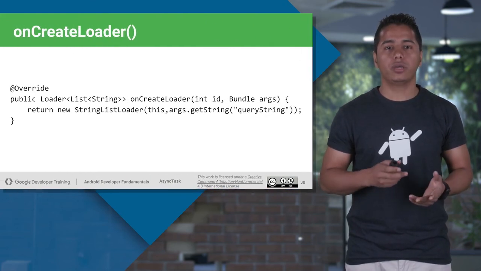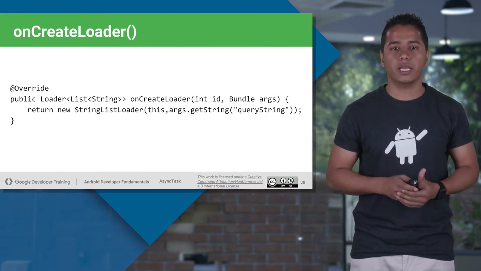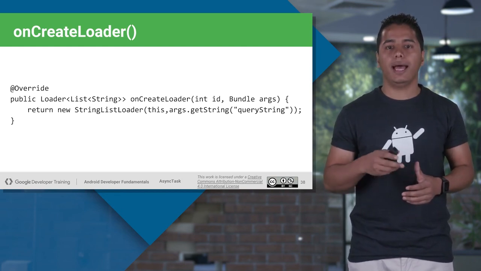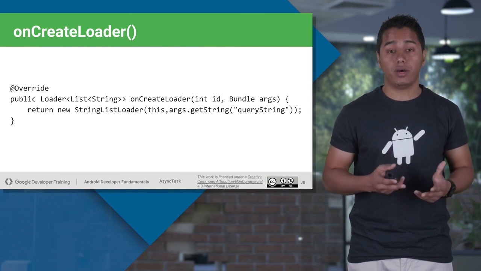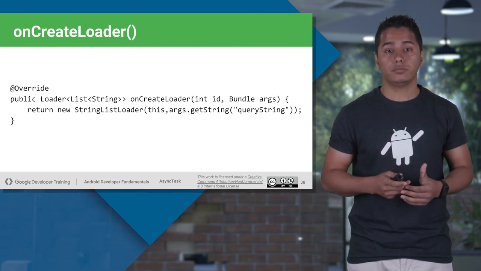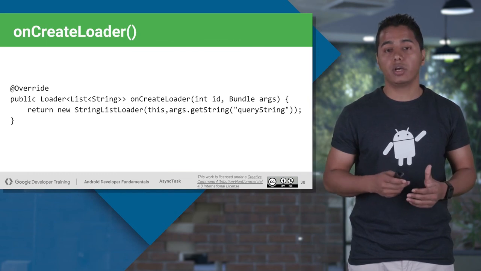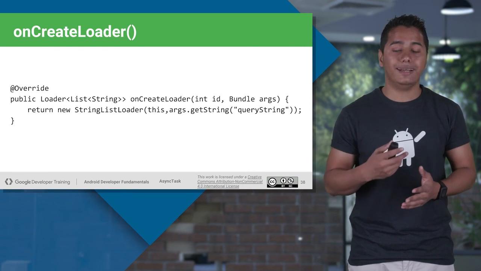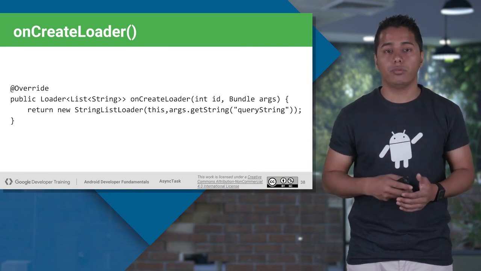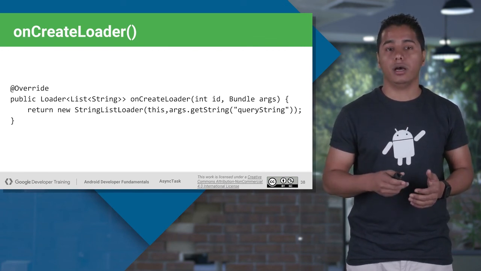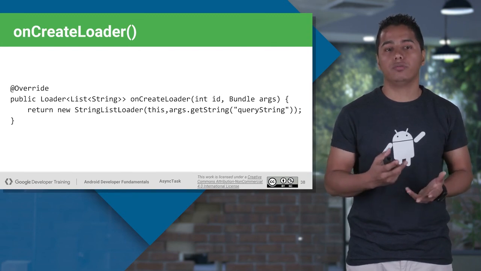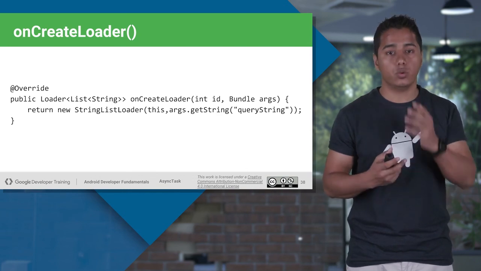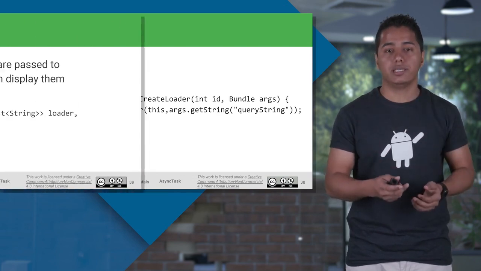So this is how you can define an on create loader. It will return the loader object itself, and it will take the parameters of ID and a bundle argument. This bundle argument is necessary. Let's say you change the configuration and you want to retain those previous values, you can get them from your bundle arguments. And you have to return an object of the loader which you want to initialize here. Like in our case, it was the string list loader, so I will initialize that.